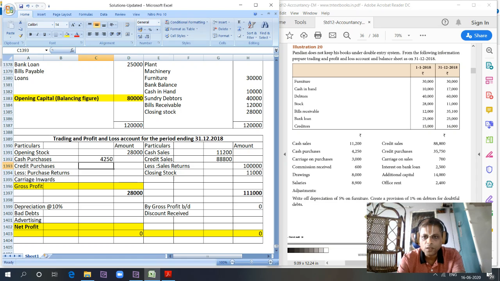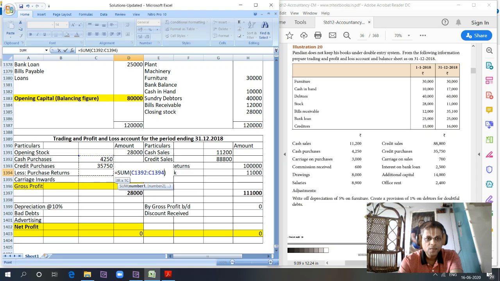We have credit purchases 35,750. We have purchase returns. We don't have purchase returns. So the total purchases is 40,000. Then we have carriage inwards.